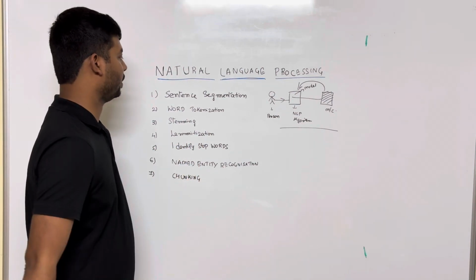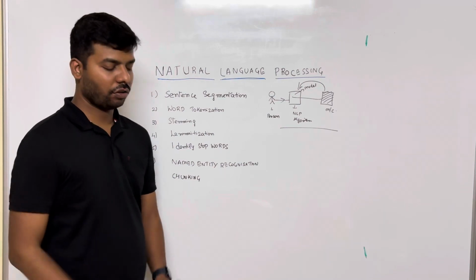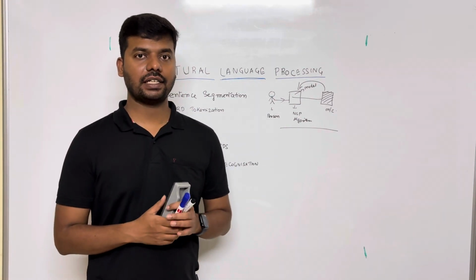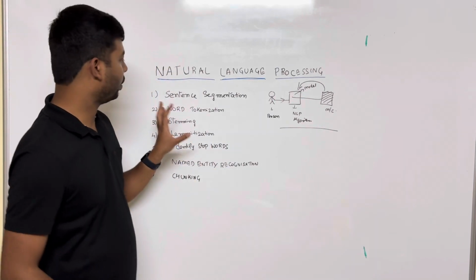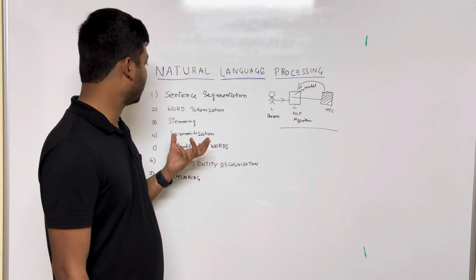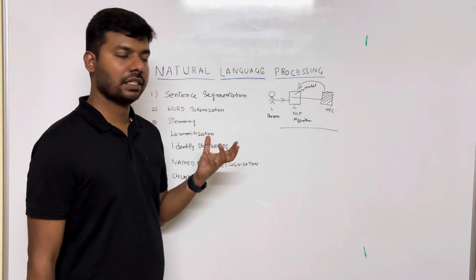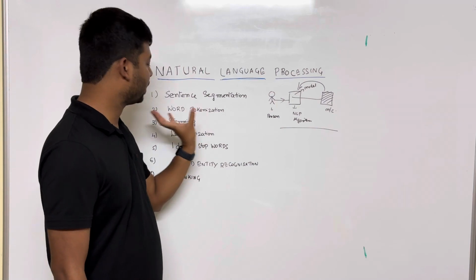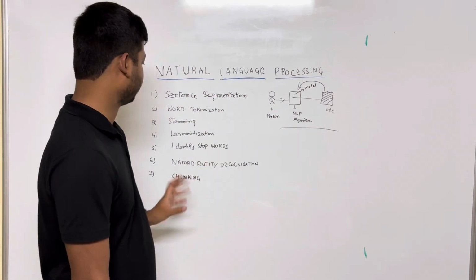The second step is word tokenization. Now we have the list of sentences, and in each sentence we get some words. So splitting of the sentence into words is what we do; we tokenize that sentence in the form of words.